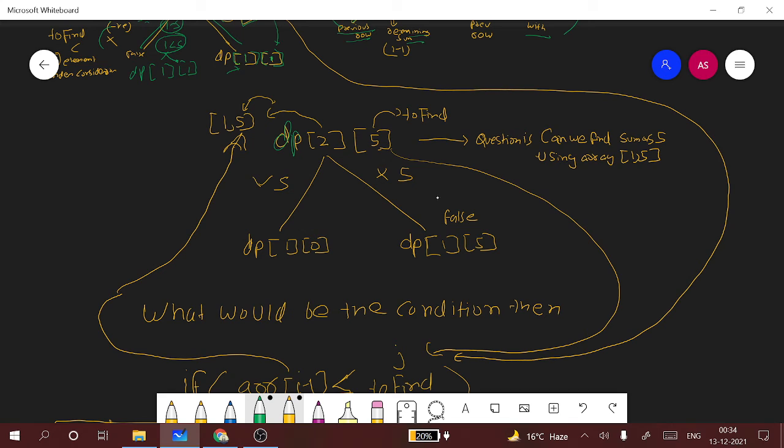Let's try to understand with one more example. If we have dp of 2, 5, our to find variable is 5. The question is, can we find the sum as 5 using array 1 and 5? We need to find 5 as the sum using array 1 and 5. So we'll be either considering 5 or not considering 5. Based upon this, we'll be calculating our conditions.